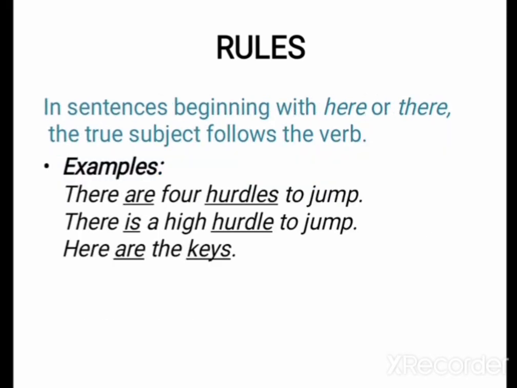In sentences beginning with here or there, the true subject follows the verb. Example: there are 4 hurdles to jump. There is a high hurdle to jump. Here are the keys. When we take these examples, the real subject is underlined: hurdles and keys. So, according to the number of the subject, we will use the verb in sentences beginning with here or there.